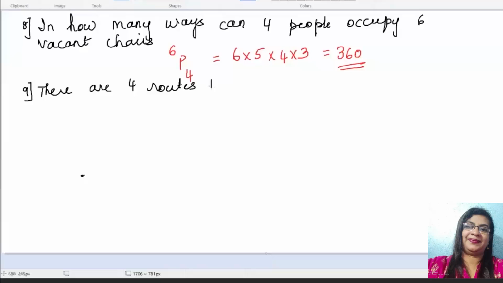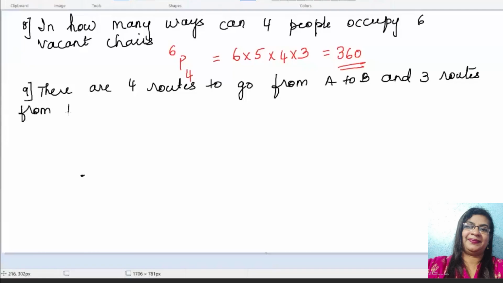Yes? Okay. So it is clear, right? Clear? Yes. Going to the next question. Ninth one. So this is all 1 mark question which is possible. Okay. This is 1 mark question. Okay. Right. Next one. Right. There are 4 routes. Write quickly. Okay. So as I write, you also should write.